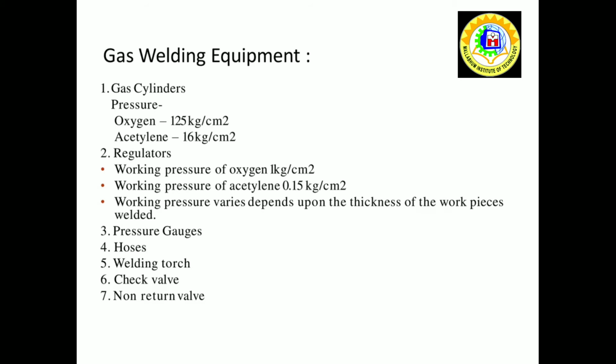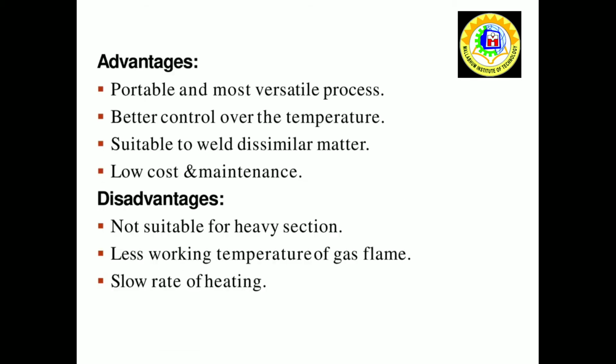Gas welding equipment: gas cylinders, oxygen and acetylene, regulators. The pressure depends upon the thickness of the workpiece to be welded. Then pressure gauge, welding torch, check valve, and the last one is non-return valve.